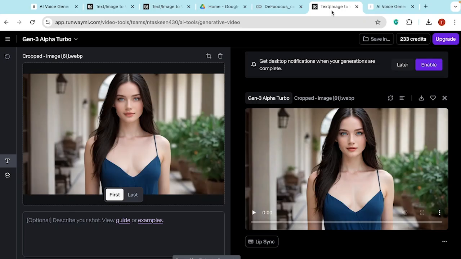Now we can see that Runway ML has converted the picture into video form as well. So now let's see the final result. Now look at the result, we get the best result from Runway ML. And now we have successfully converted our picture to video.